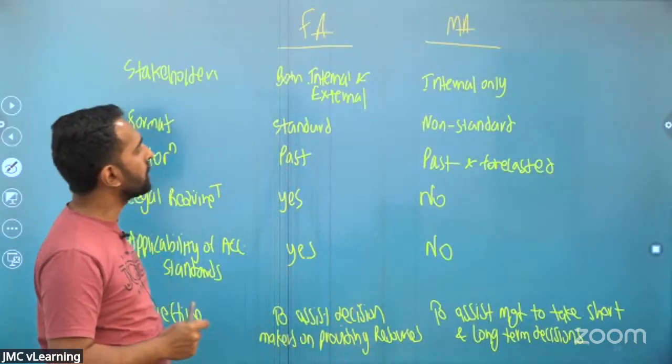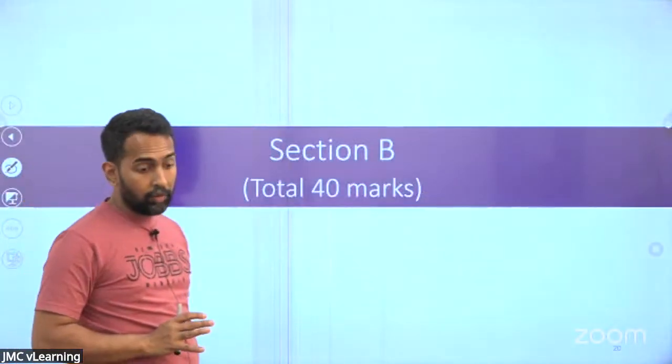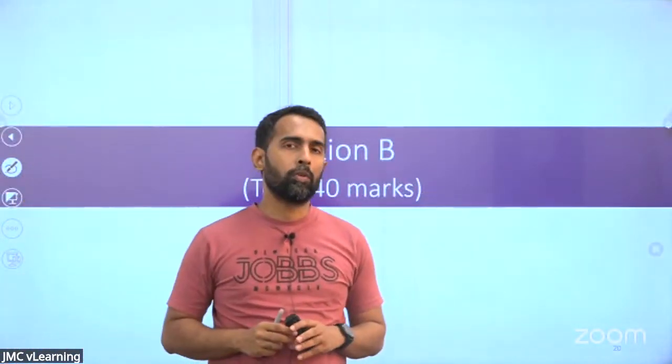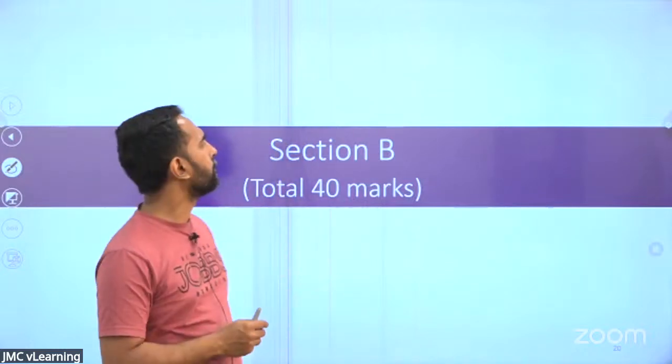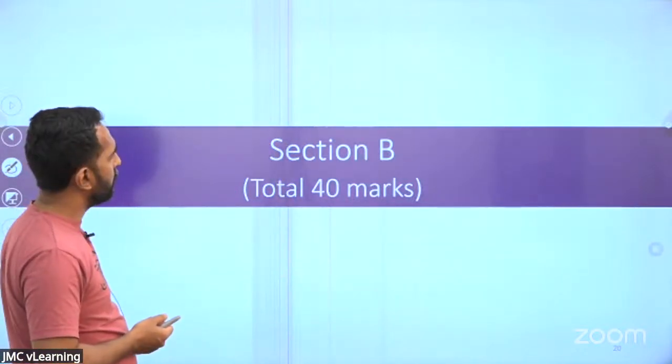Okay, Lamai. Now 40 marks done and dusted. So we are done with 40 marks, so that we have to move on to the next 40 marks. Right. Section B. We are moving towards section B.